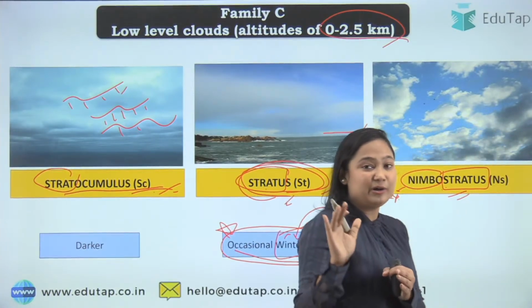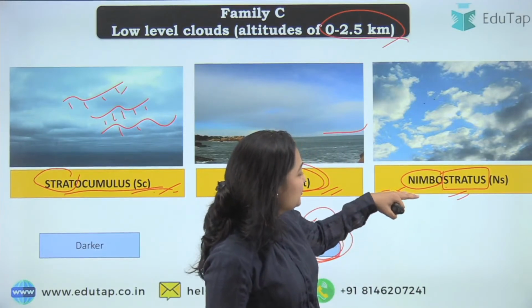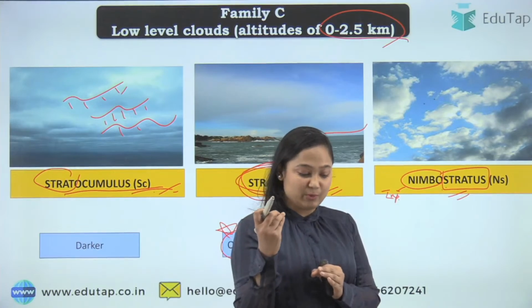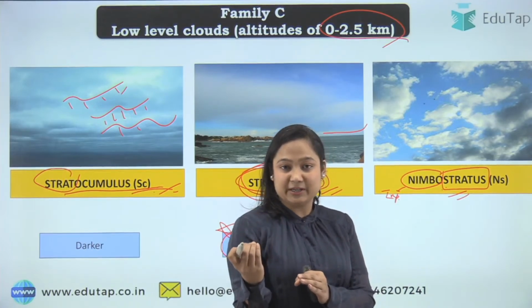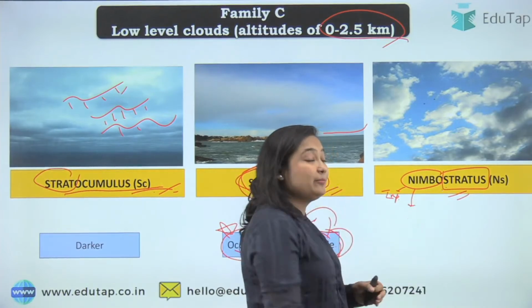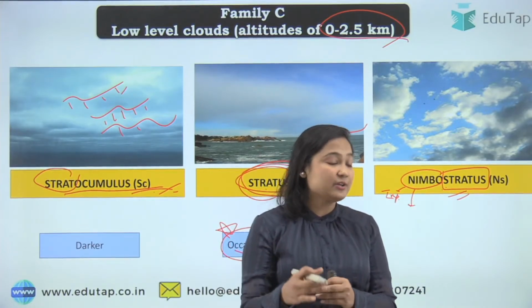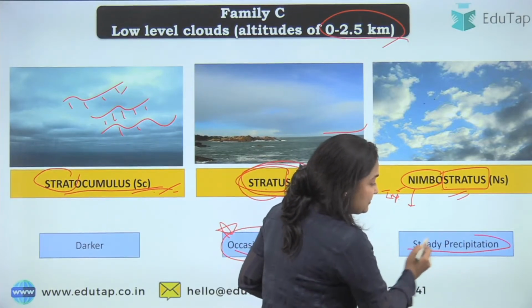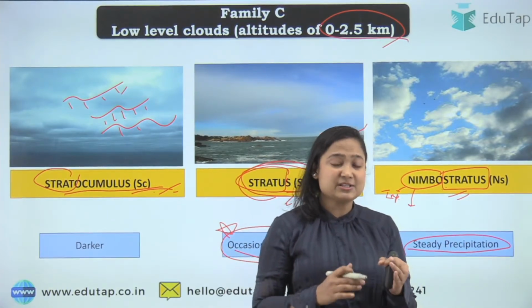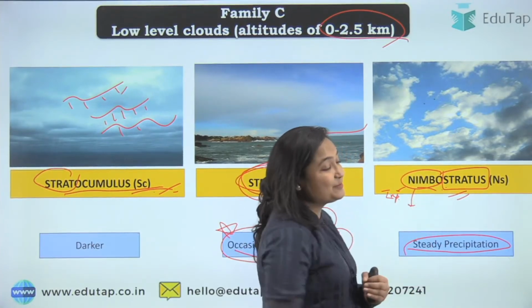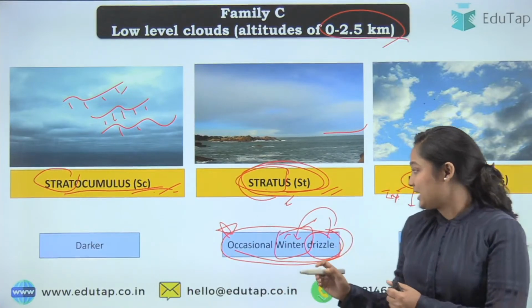Now let's go to a most interesting cloud in this particular family, that is Nimbo Stratus. So Nimbo means whatever cloud is your rain bearing cloud. Okay, Nimbo itself means rain bearing. So Nimbo Stratus becomes again very important for your agriculture. Why? Because first of all they bring rain. But what kind of rain? That is steady precipitation. There is not heavy storm. There is no damage to the plant or the crops. So Nimbo Stratus becomes very important for your agriculture practices.